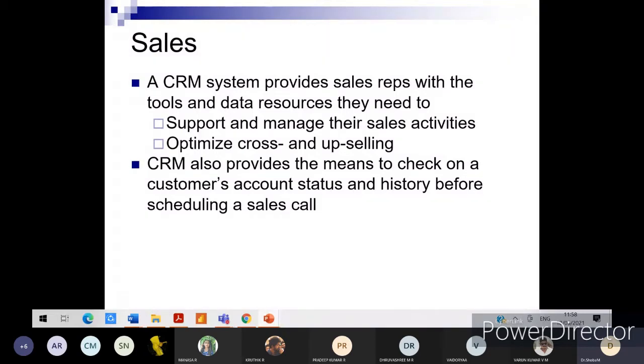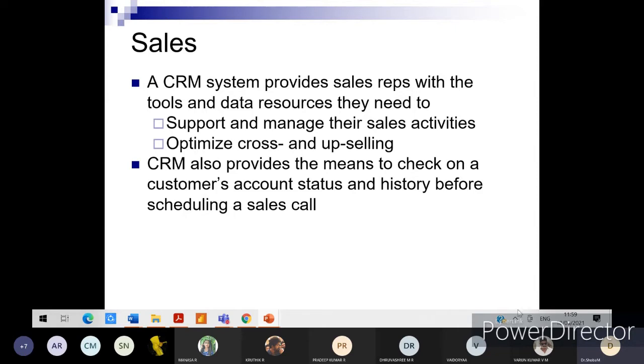So optimizing sales from the viewpoint of the organization is important, and it is necessary to provide all the data required to enhance the number of potential customers in the organization.